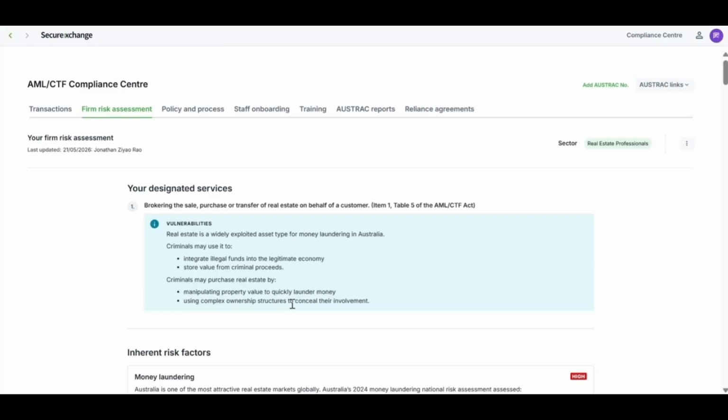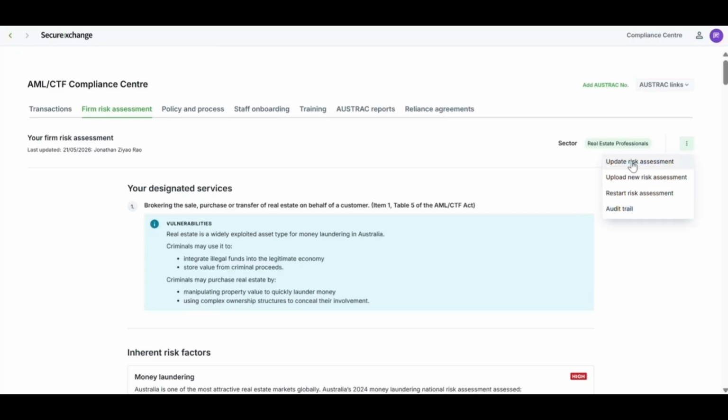Now that we've completed the agency's risk assessment, we've been redirected to this page. This page serves as a summary and information center for all the choices you've previously selected. So if you need a reminder of a certain risk rating or terminology, you can always refer back to this page. Please note everything you've selected is not final, and you can always go back and edit your risk assessment by clicking here.